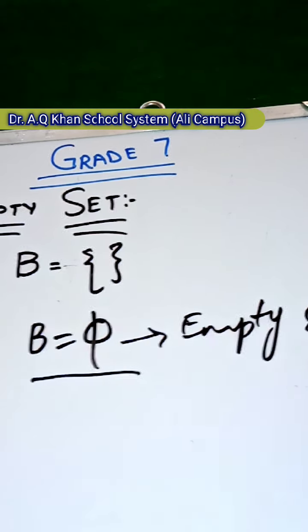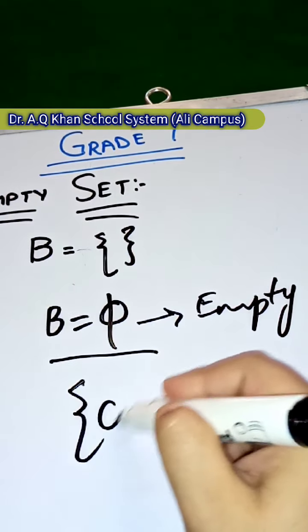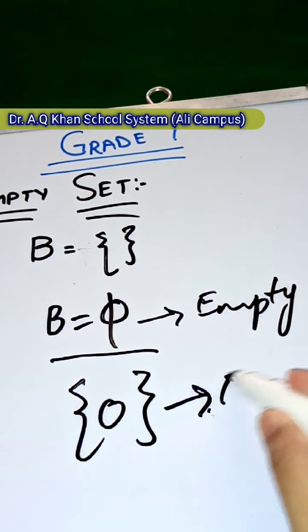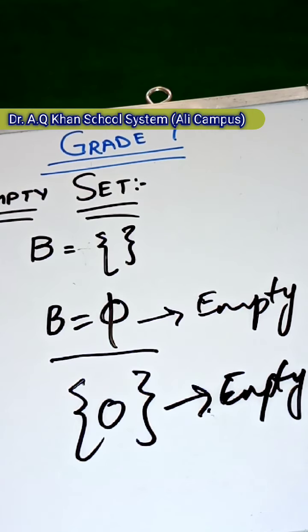It's an empty set like this. An empty set is not written like that.